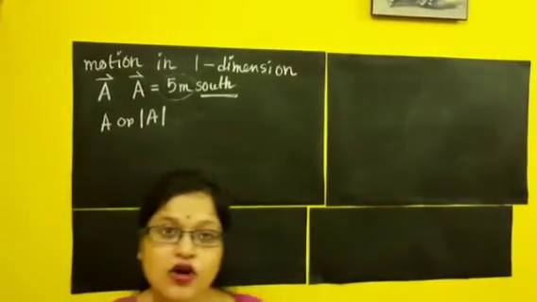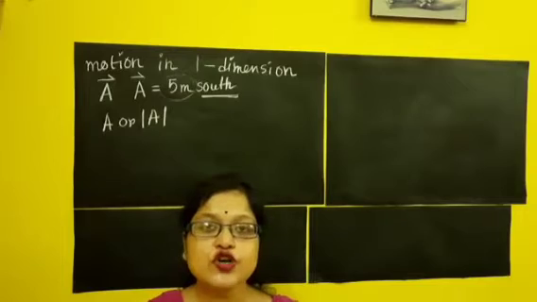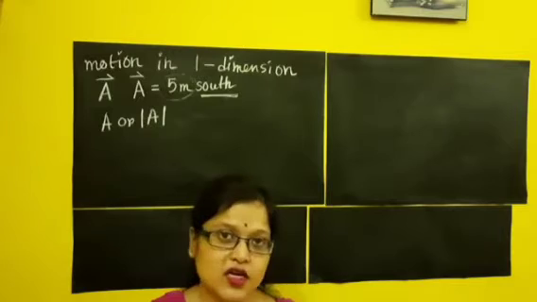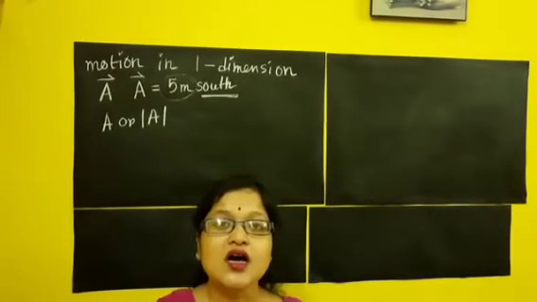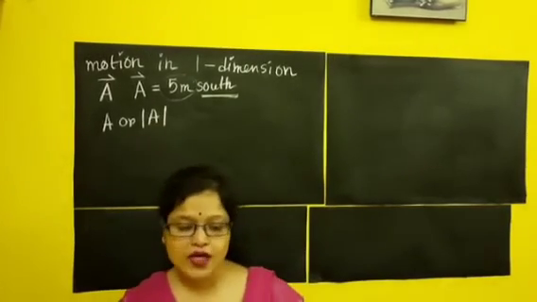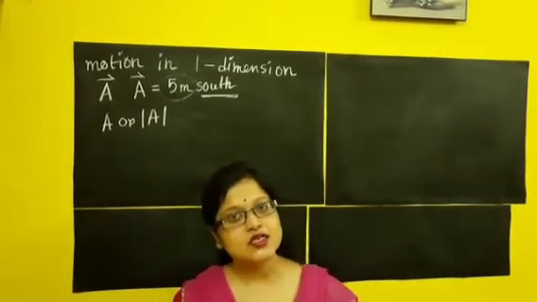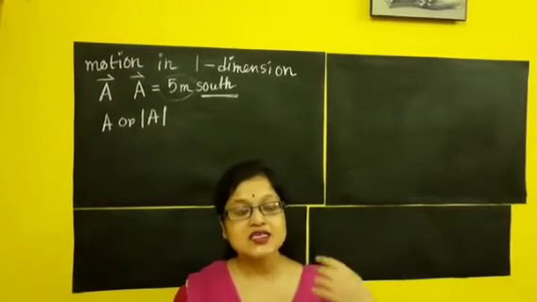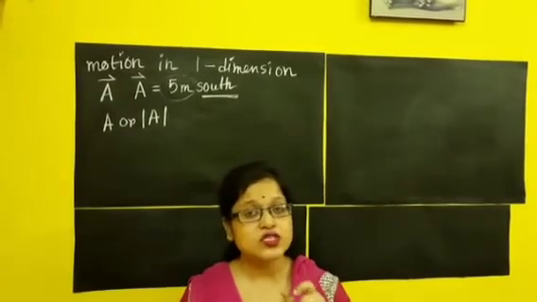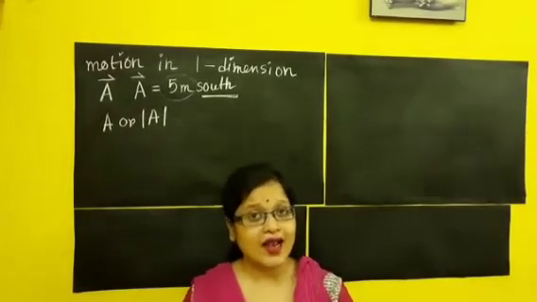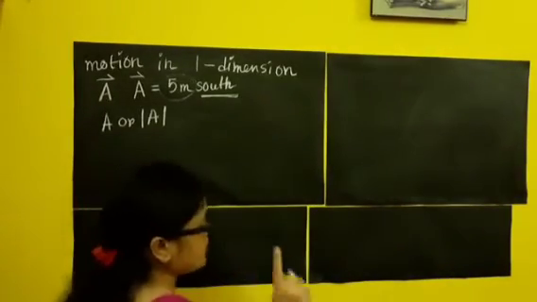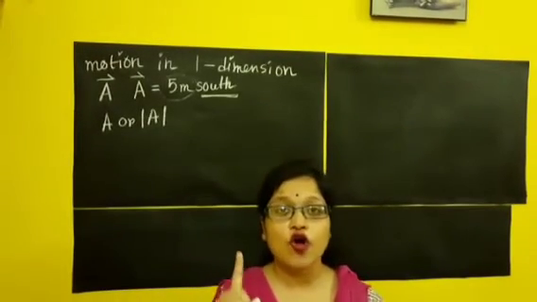Now position or displacement vector. Whenever I want to calculate, we know displacement is a vector quantity. Displacement means the distance covered by an object in a particular direction. That is the position. Now, in class 11 or 12, that is not enough, because we need to do the calculation and the analysis. So how will we calculate a position vector? Before the position vector, we need the coordinates of the position.